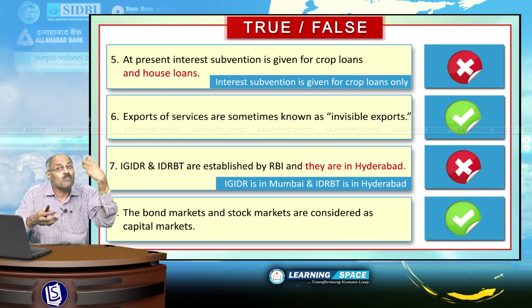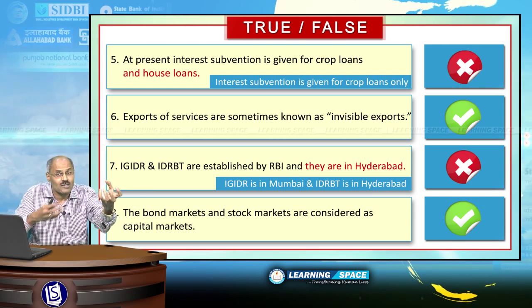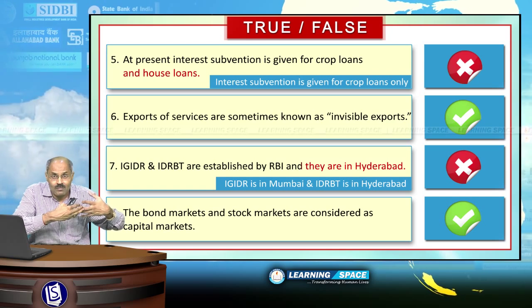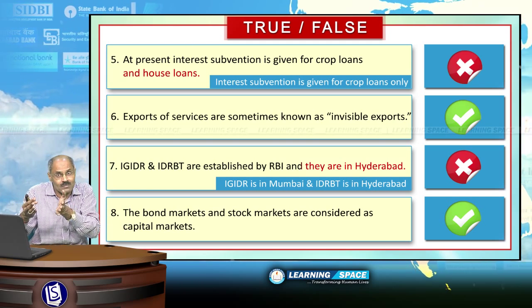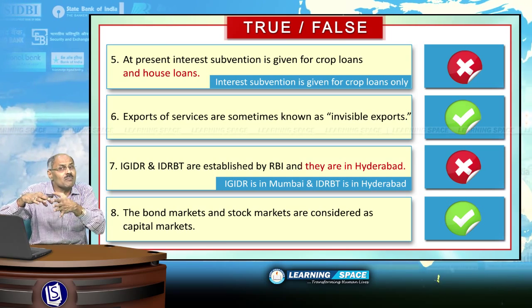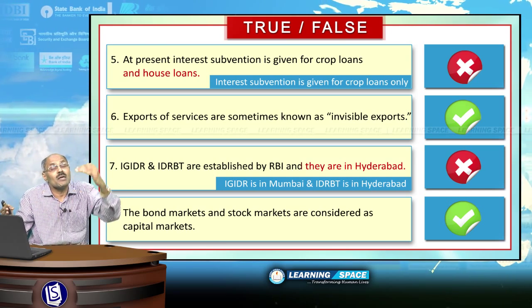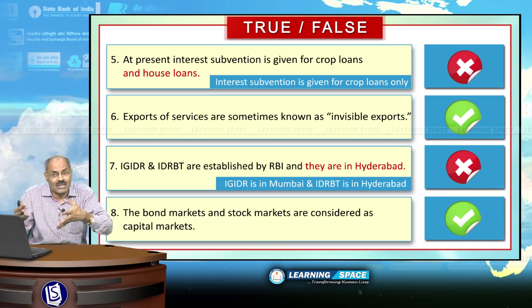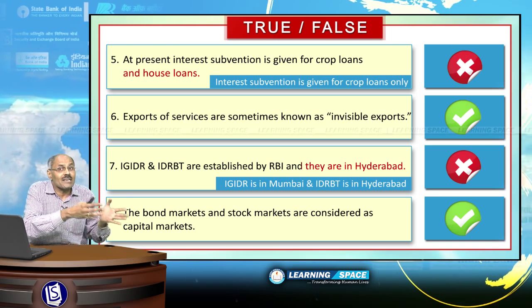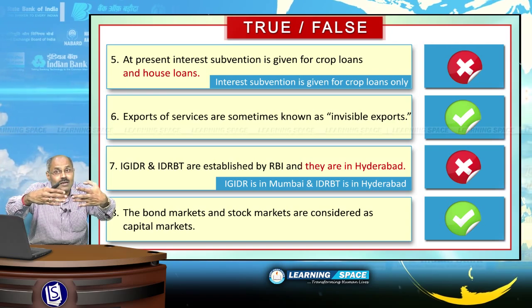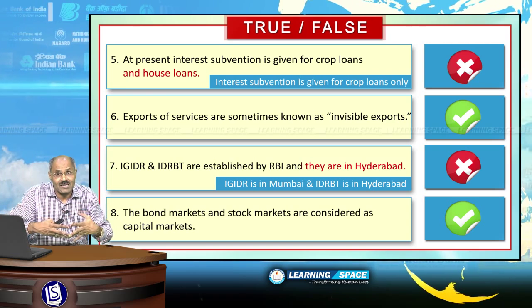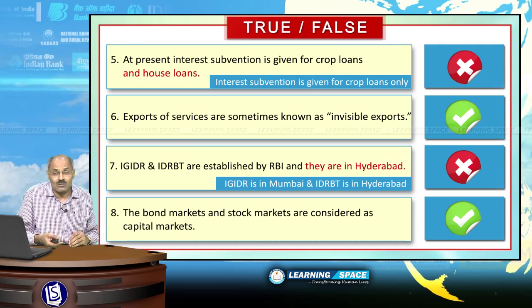Company will issue debentures, governments will issue bonds, borrow money from the public. That is a debt market. And equity market, both debt and equity. Equity means shareholding. You are becoming part owner of a company. That is equity. And debt markets and equity markets both together come under capital markets. Please don't forget. And the given sentence is absolutely right.